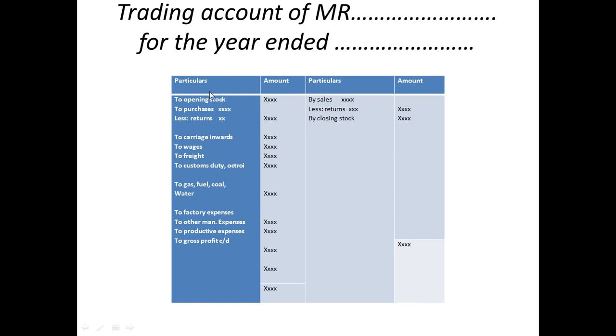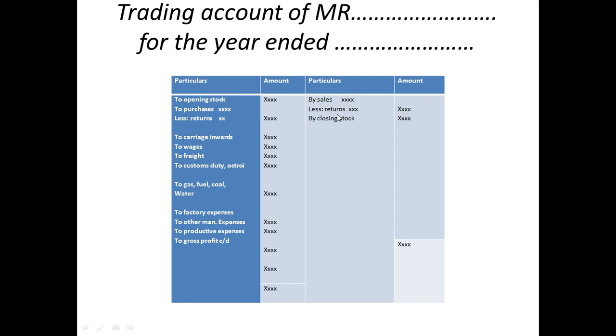Now sales, if there are any, you need to take on the credit side. It's nothing but the income you make out of the sales, and you write it over here. If any sales return is there, you're going to deduct it from the sales. This is very important: sales return, if it has been given, you need to deduct it from the sales as such.